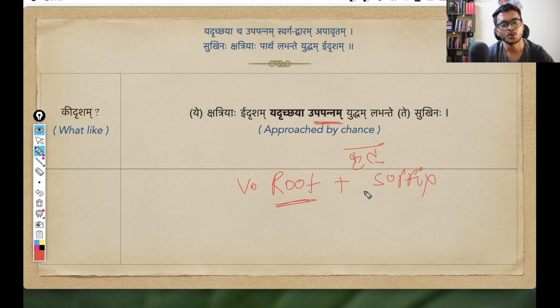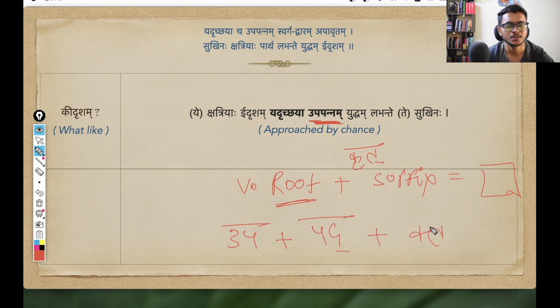So if a dhatu is modified using a krit suffix, as a product what we get is the kridanta, which is generally used in the sense of an adjective to some namapada, that is this upapannam. Upapannam, very clearly, first of all you can identify the prefix upa. So upa is the prefix here, then pad, this is the dhatu, and then the suffix is ta suffix.